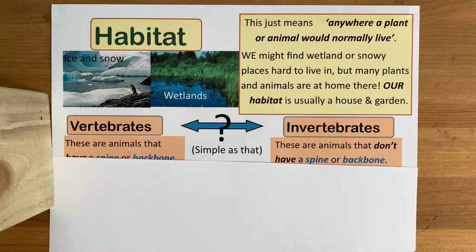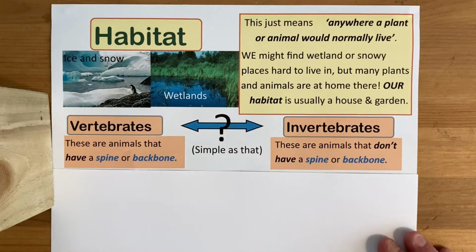The second area to look at today are these 2 big words: vertebrates and invertebrates. You met these a couple of weeks ago in a science lesson. They're big words for a simple topic. Vertebrates have a backbone, sometimes called a spine. Dogs, horses, cats, frogs, lizards, and, oh yes, us. We're all vertebrates because we have a spine to support us.